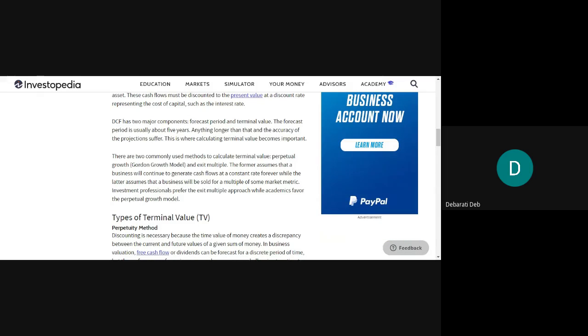Now the DCF has two major components. One is the forecast period and the other is the terminal value. Okay, the forecast period is usually about 5 years. It can be 10 years also depending on the type of the project. We have been doing sums on this. Let the forecast period be 5 years. Anything longer than that and the accuracy of the projections suffer. That means beyond this forecasted period, if it is longer than that, then measuring the projects accurately will not be so easy.